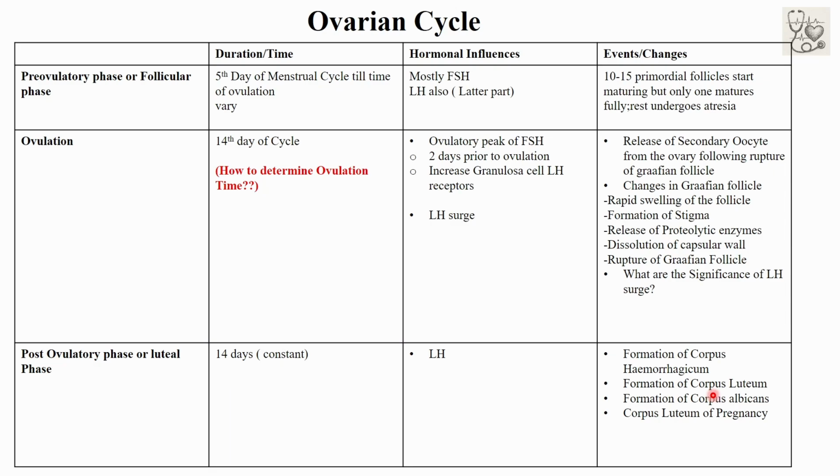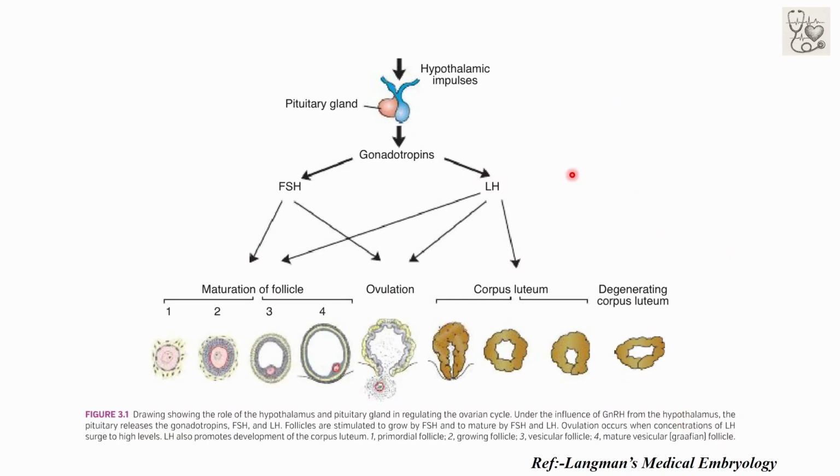Now, if there is no fertilization and pregnancy does not occur, then the corpus luteum begins to involute or regress after the 24th day of the sexual cycle and is replaced by whitish scar tissue, which is called corpus albicans. If fertilization occurs, it is sustained for 3 months, forming the corpus luteum of pregnancy, because it serves as the major source of progesterone for the maintenance of gestation. Let's appreciate all of this from this beautiful diagram from Langman.